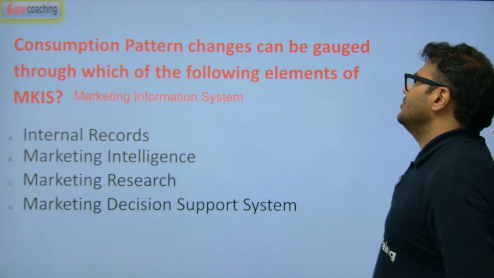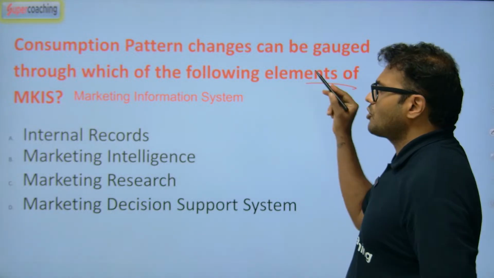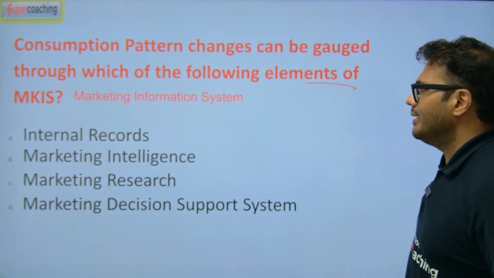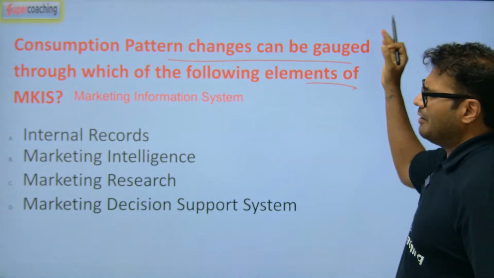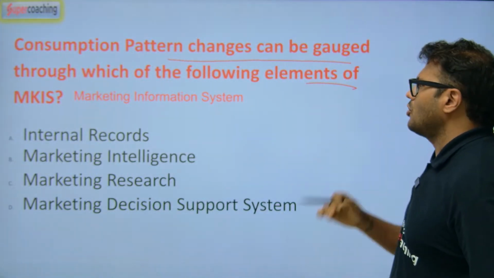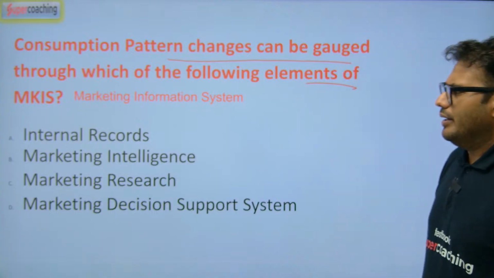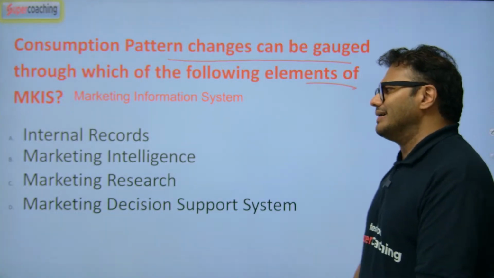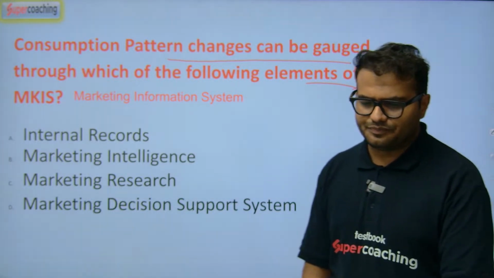Consumption pattern changes can be gauged through which of the following elements of MKIS, the marketing information system: internal records, marketing intelligence, marketing research, marketing decision support system.